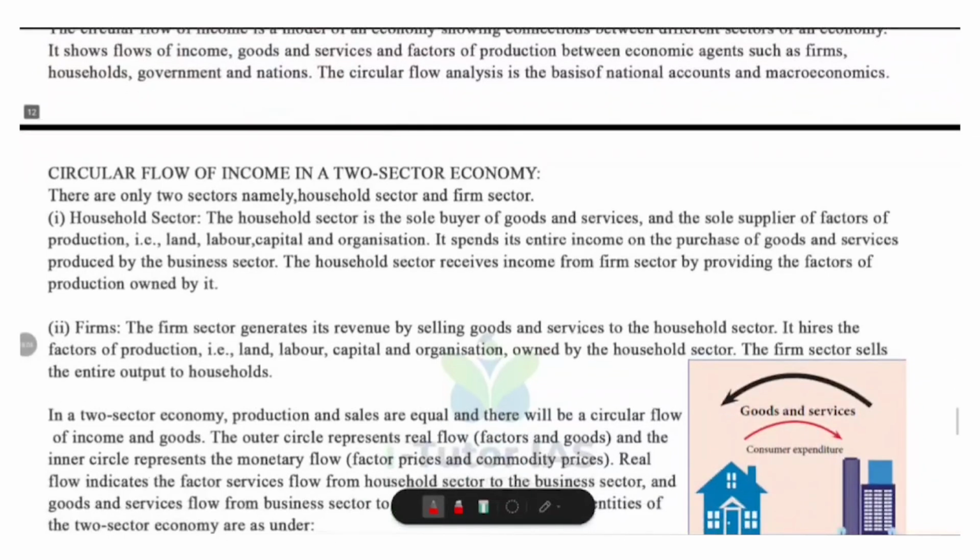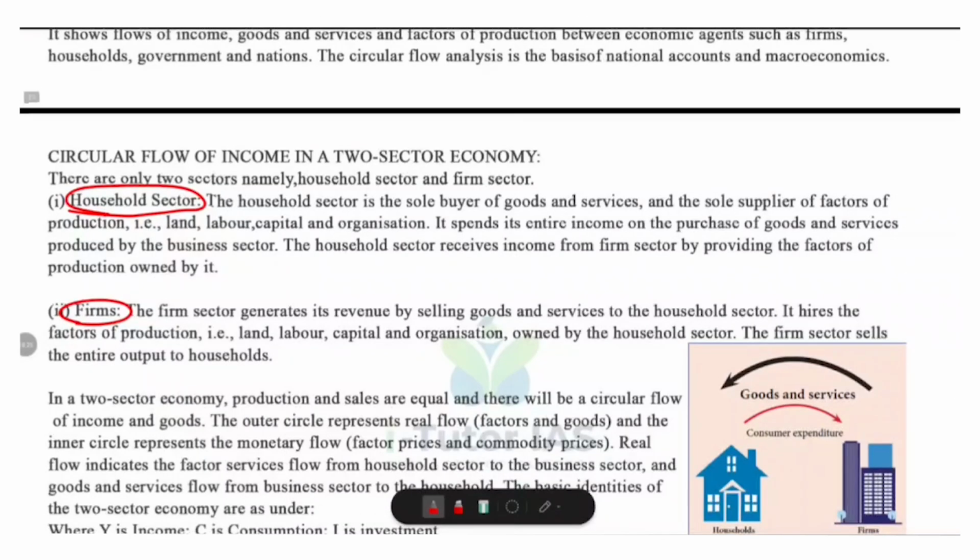In a two-sector model, there are only two players. Who are they? Households and firms. Households means people like you and me. Firms means businesses that produce things. Households own resources like land, labor, capital and entrepreneurship, and they sell these resources to firms and get money in return, and this is called income, that is wage, rent, interest and profit. And households spend this income to buy goods and services from firms like food, clothes and mobile phones.